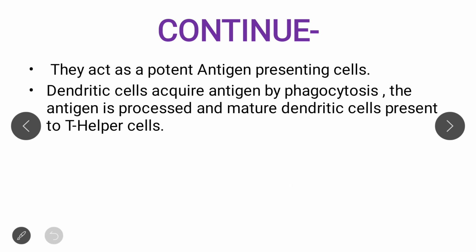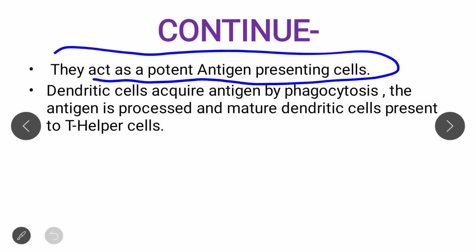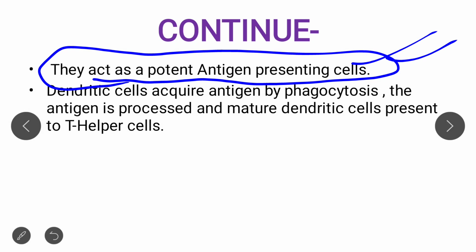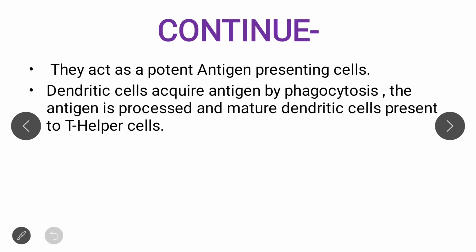As I already told you, they act as a potent antigen presenting cell. And how does the dendritic cell function? Basically it functions by phagocytosis.